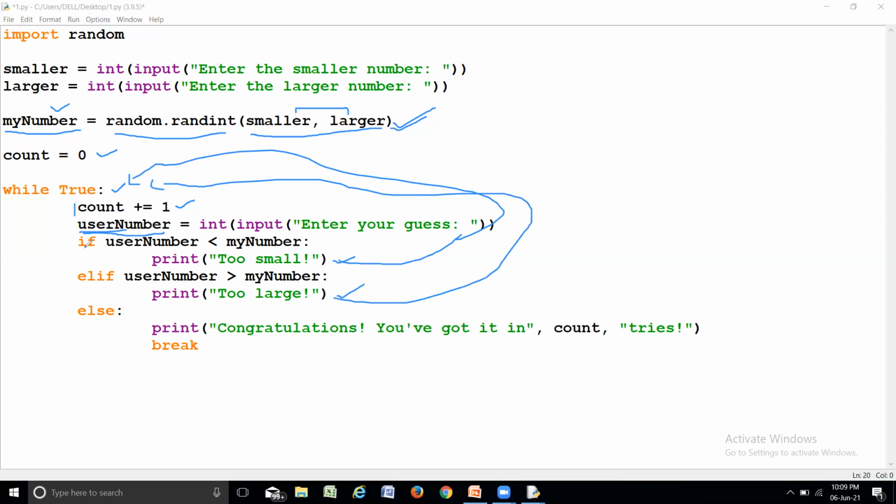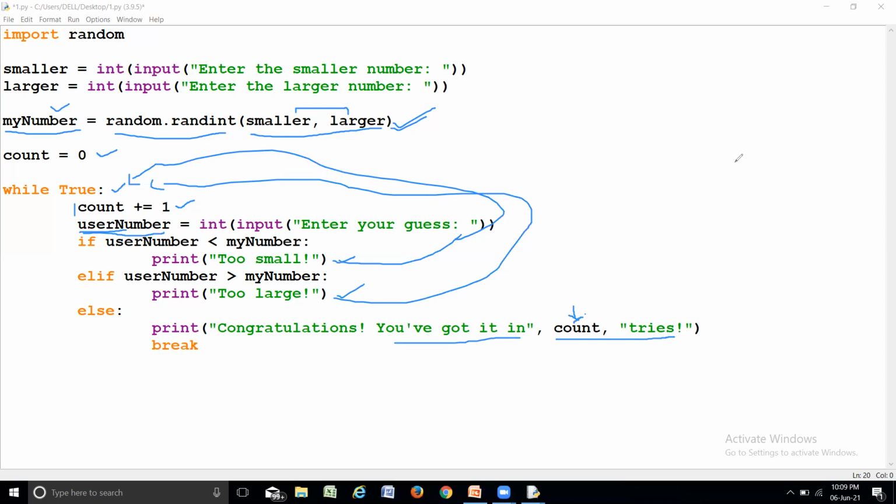Again, it comes over here. Else, I'll print congratulations, you have got it in, that means you guessed it correctly this many times. Count tries were done for guessing that number correctly.